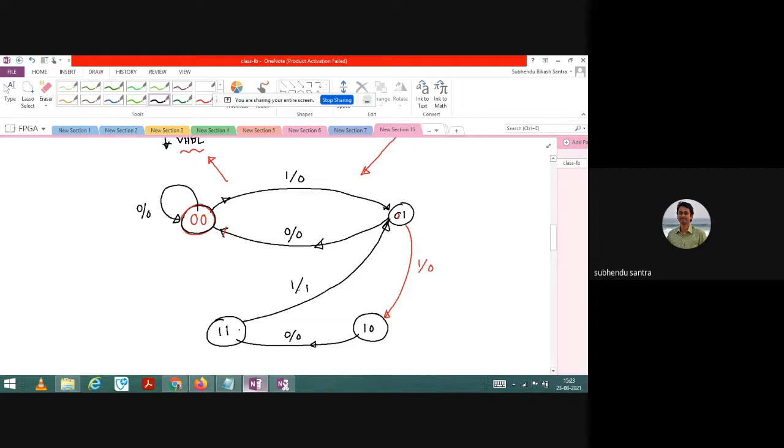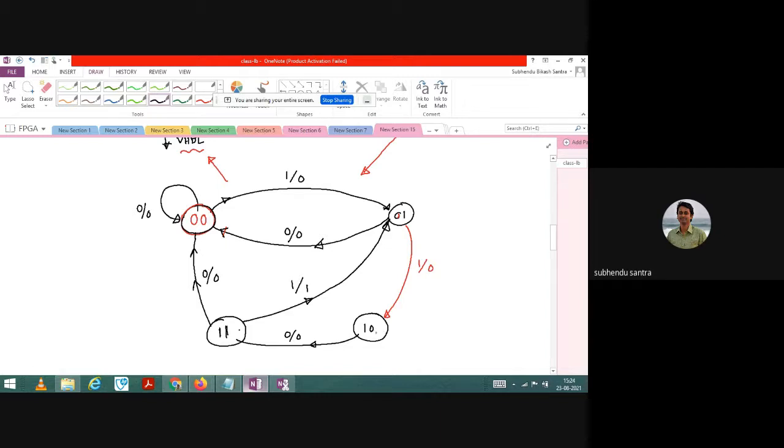Whatever I am saying, input and output: input is the control which comes from the problem statement. Output is also based on the problem statement. So the consumer will tell you at what condition the output should be high. So here, if you are in the third state and you apply 1, the output should be 1, and there should also be a transition from this state to the second state. Next, if you place 0, the output will be 0 and it will go back to the initial starting position.